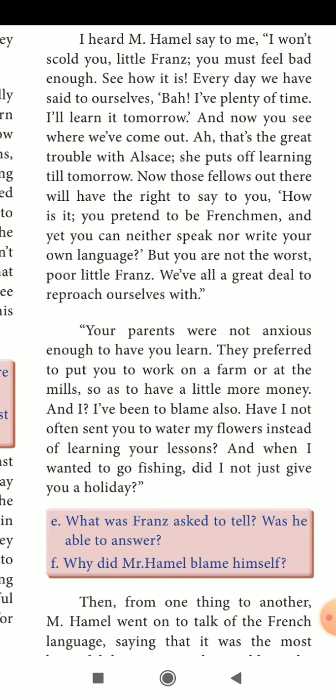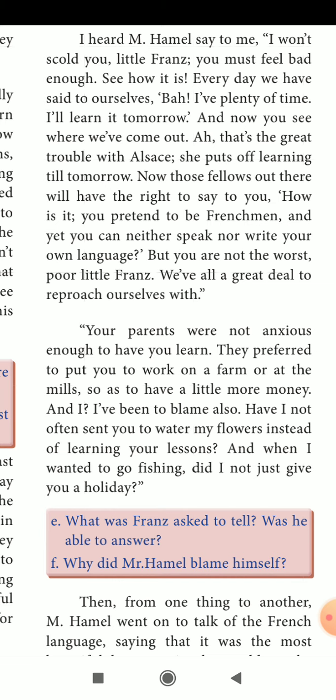We are not able to learn French tomorrow, that too your mother tongue. You are not able to learn your mother tongue. And now see, we are not able to learn, and this Alsace is in trouble. So we are not able to learn our own mother tongue also. So whatever we put off, that is, postpone learning till tomorrow.